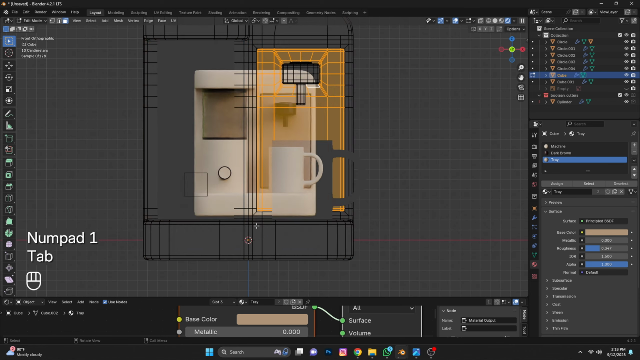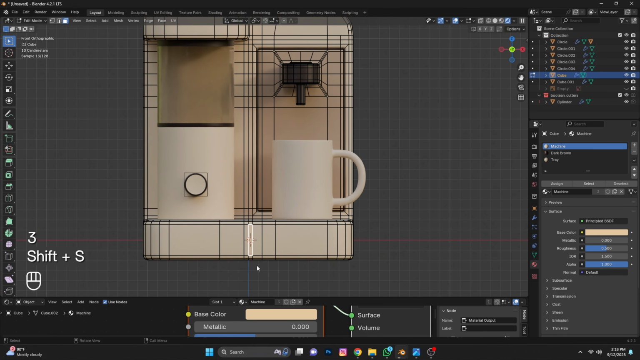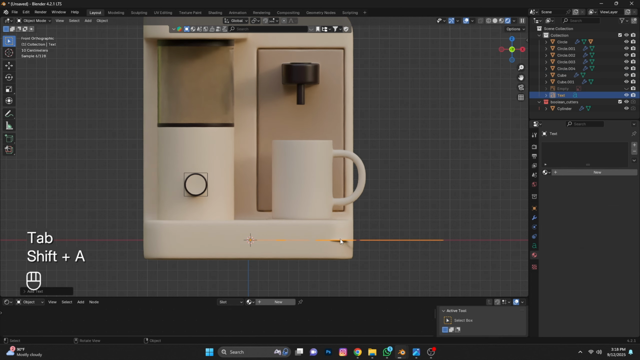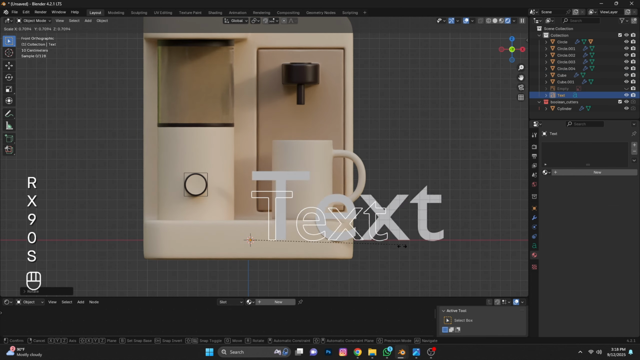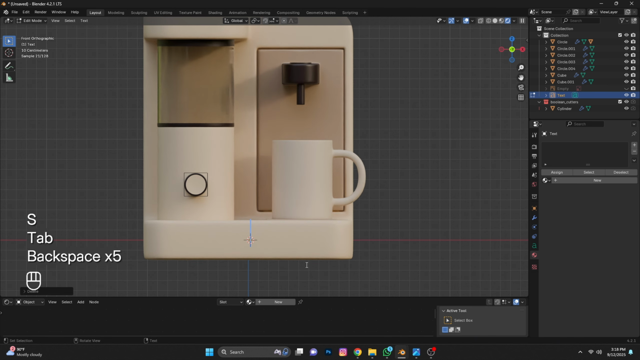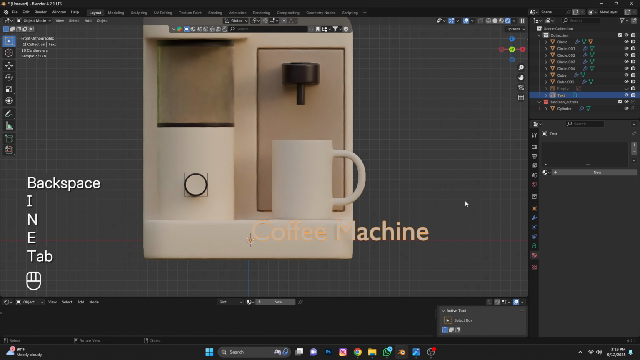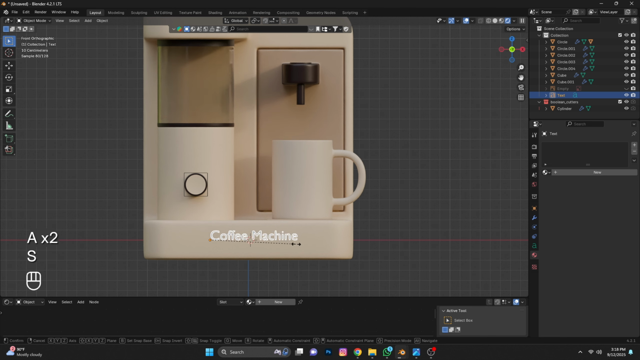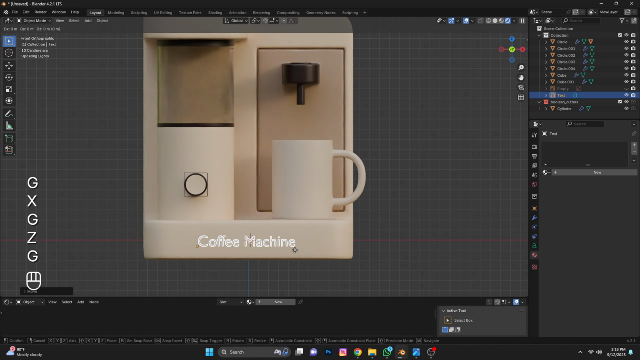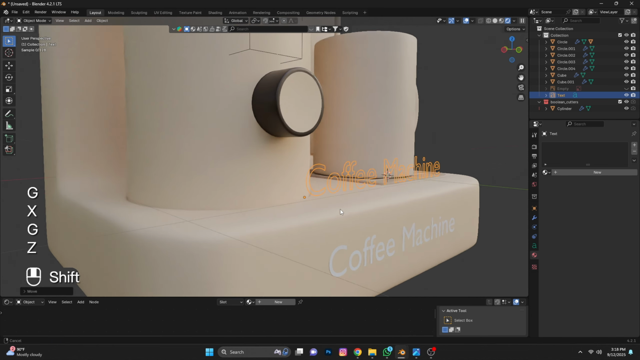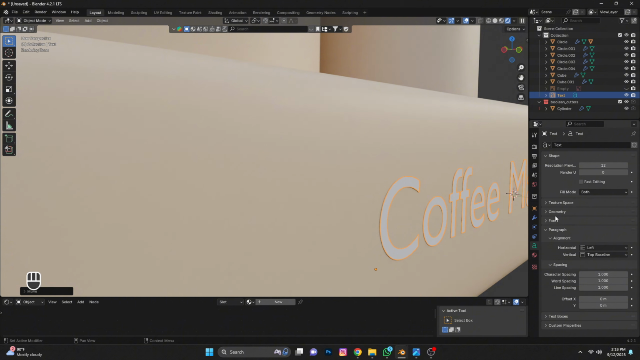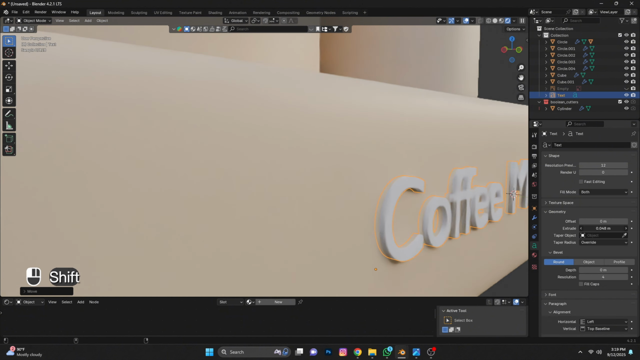One last thing, select face, press Shift S, cursor to selected. Add text, rotate with R X 90, scale down, press tab and type coffee machine. Press S to scale down, press G X to move. Go to Properties, Geometry, then Extrude and Depth.